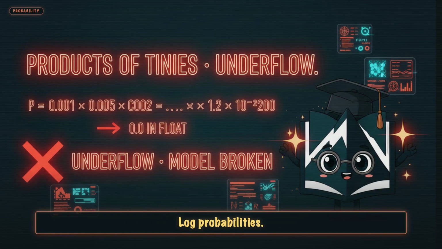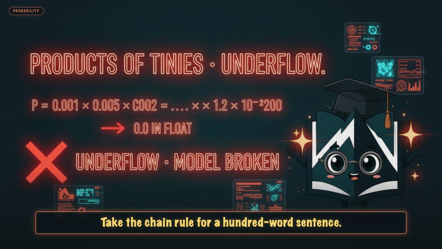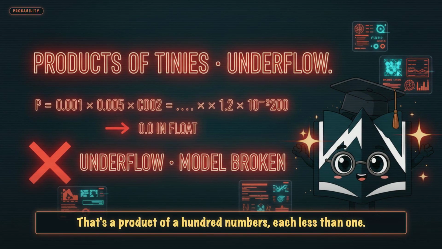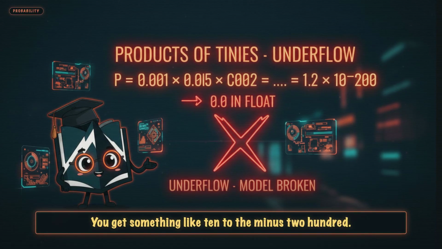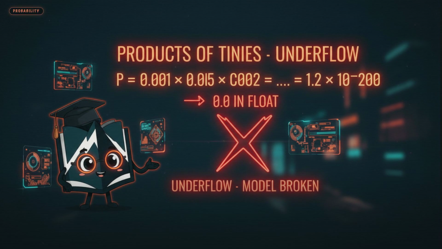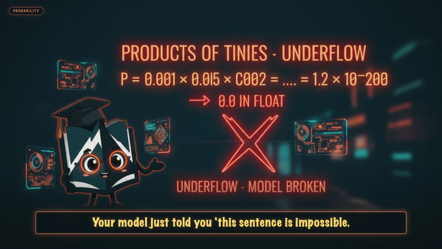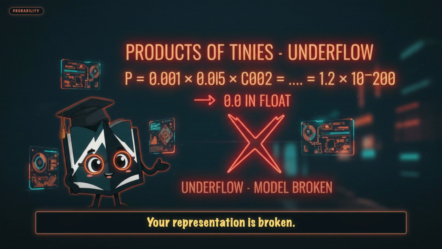Beat 3. Log probabilities. Why they exist. Take the chain rule for a 100-word sentence. That's a product of 100 numbers, each less than 1. Tiny times tiny times tiny, 100 times. You get something like 10 to the minus 200, which underflows to 0 in floating point. Your model just told you this sentence is impossible. It isn't. Your representation is broken.